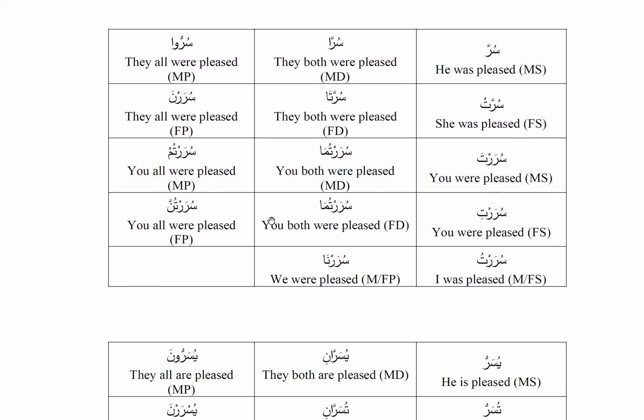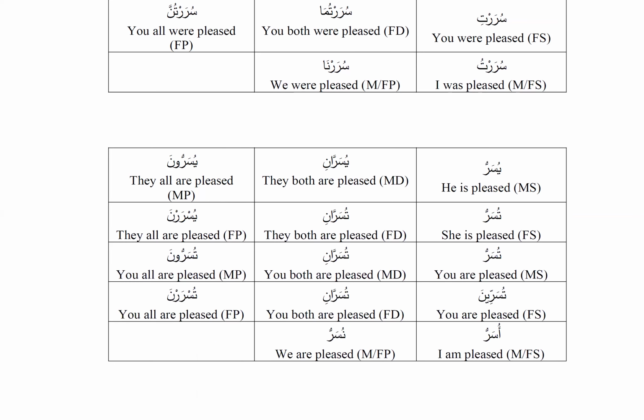Surarti, surartuma, surartunna. You were pleased, you both were pleased, you all were pleased for female, singular, dual, and plural. And surartu and surarna, I was pleased and we were pleased. And that is for both male and female, but the first one is for singular, second is for plural.